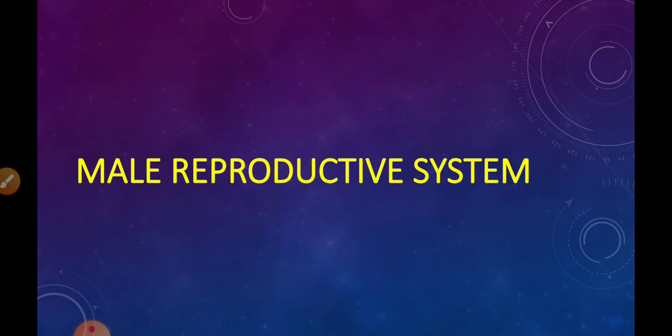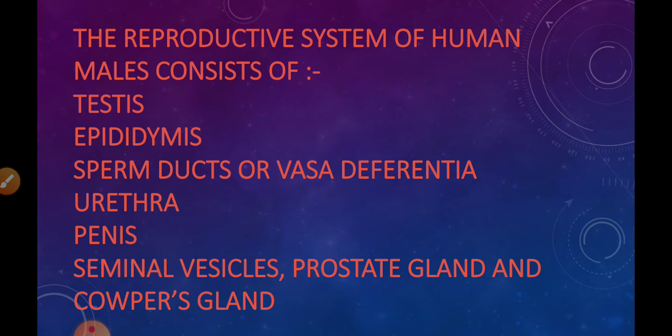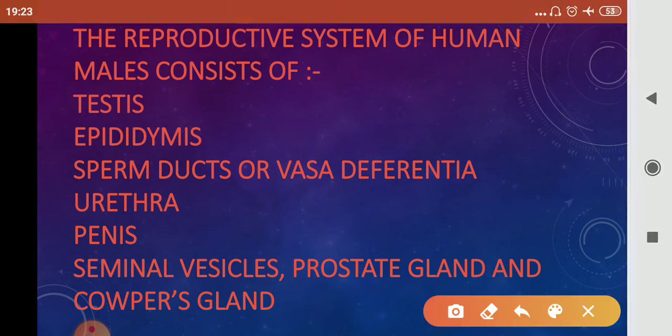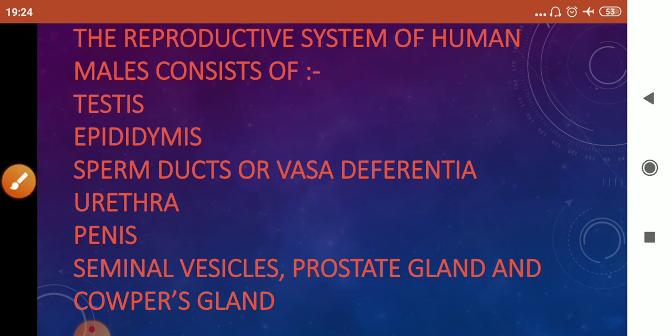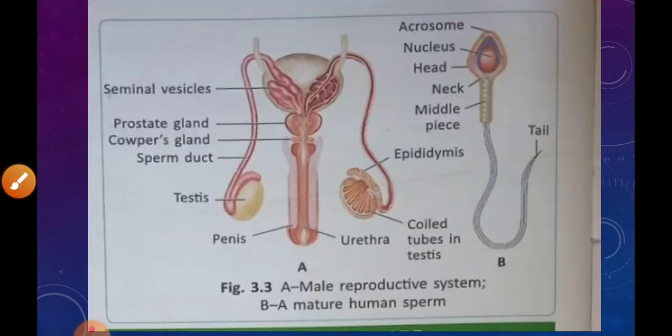Now let's talk about the male reproductive system here in this video. Children, the male reproductive system of humans consists of testis, epididymis, sperm ducts or vas deferentia, urethra, penis, and three accessory glands: seminal vesicles, prostate gland, and Cowper's gland. Let us see the structure of the male reproductive system.